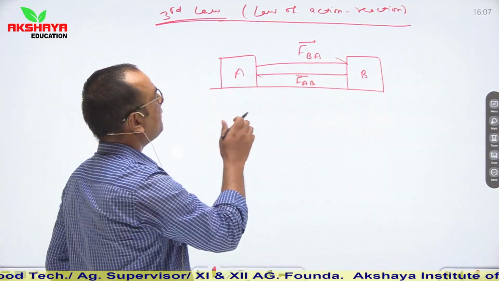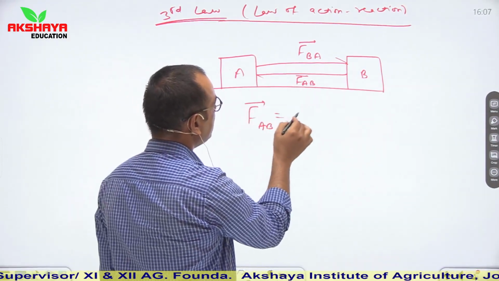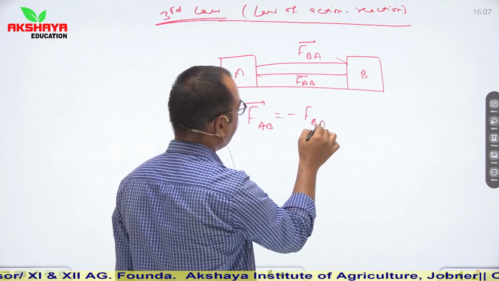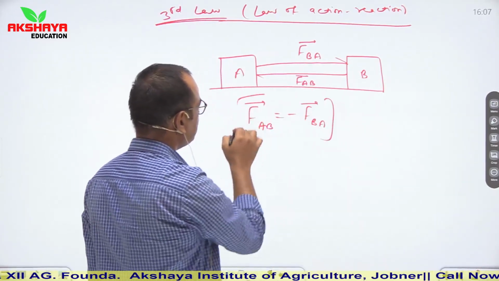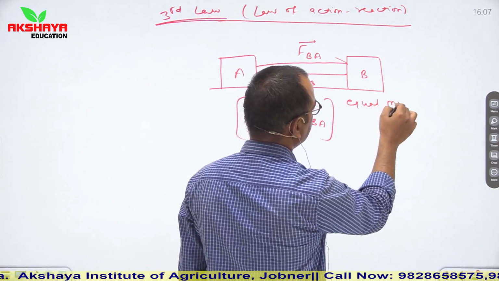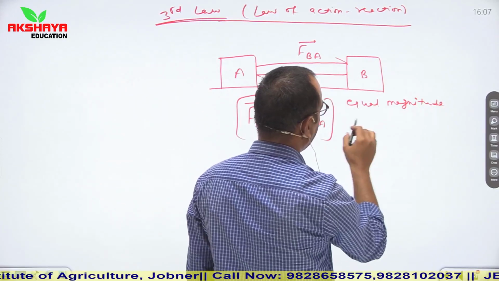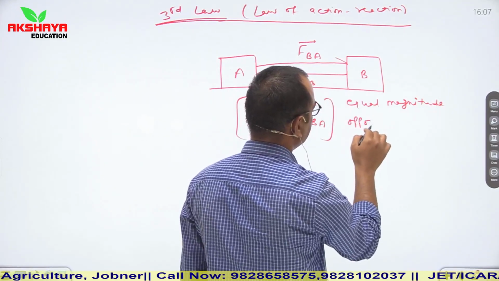So according to law of action reaction, FAB vector is equal to minus of FBA vector. So equal magnitude and opposite direction.